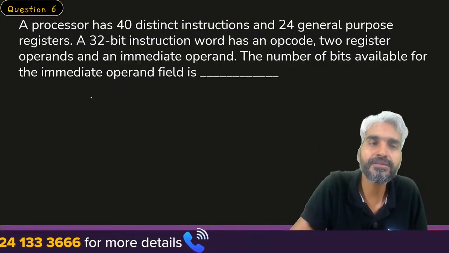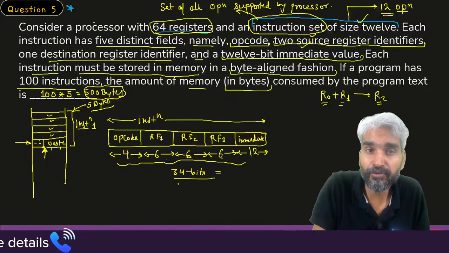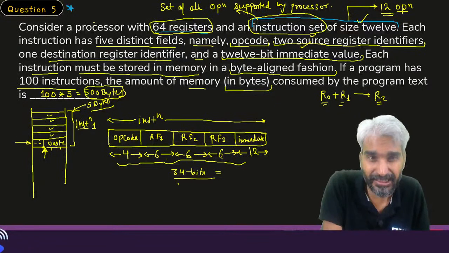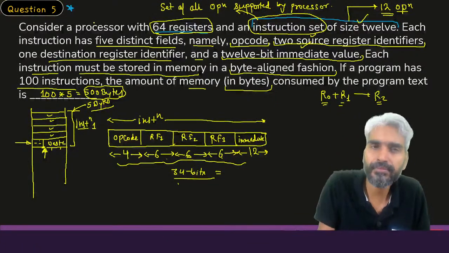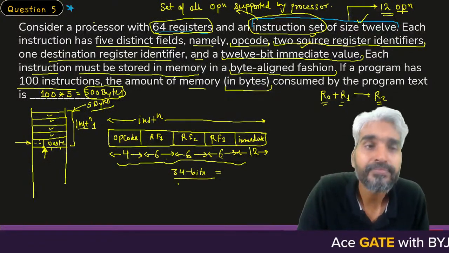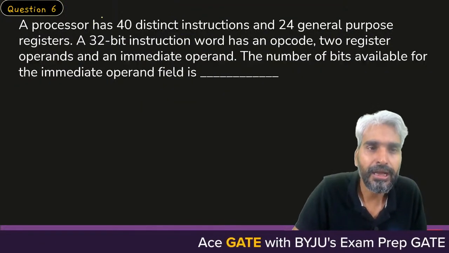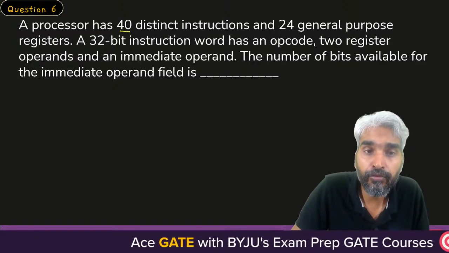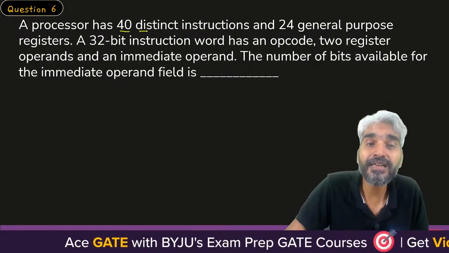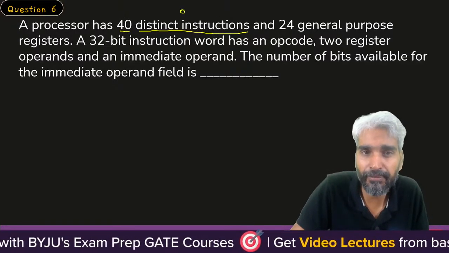There is also one of a similar type. A processor, and these are similar types of questions asked in 2016. Both of them are from the same paper, from 2016 only. So please note, similar concept, two questions. A processor has 40 distinct instructions. Distinct instructions means types of operations.